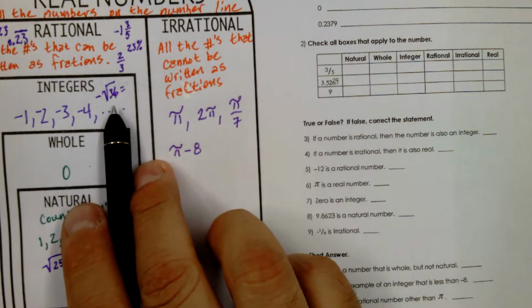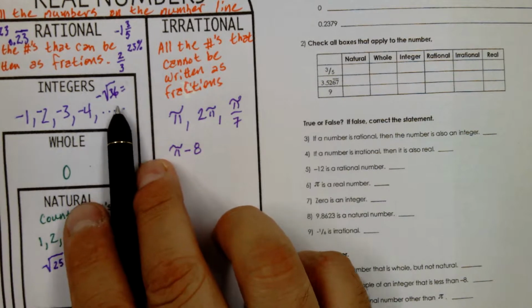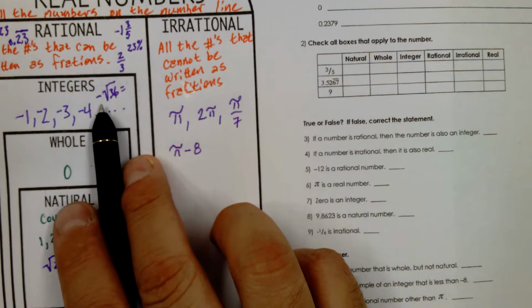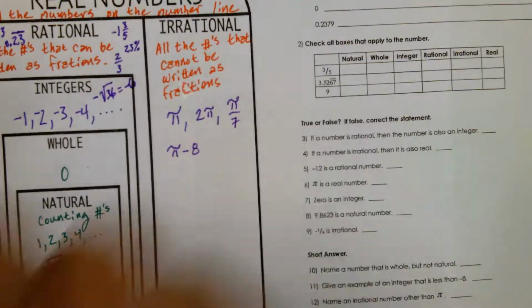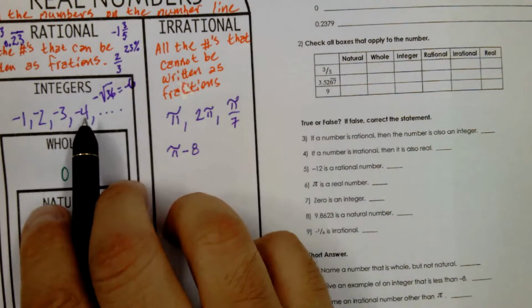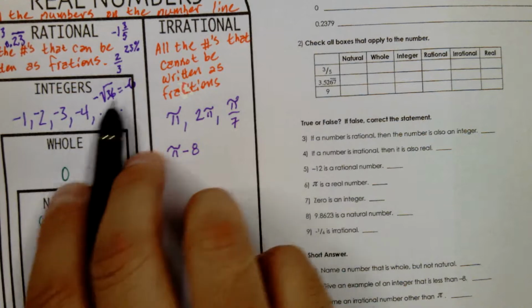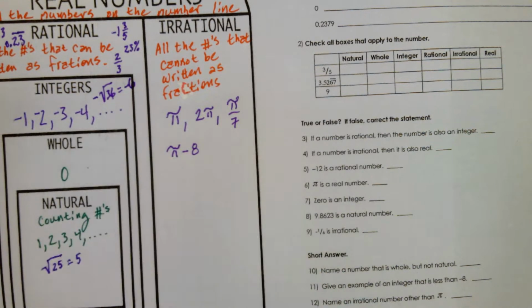Negative the square root of 36. Well, what's the answer for the square root of 36? 6. But if I add the negative in the front, it makes it negative 6. So negative square root of 36 is actually negative 6. So it would live here because we know the answer, and the answer is an integer.